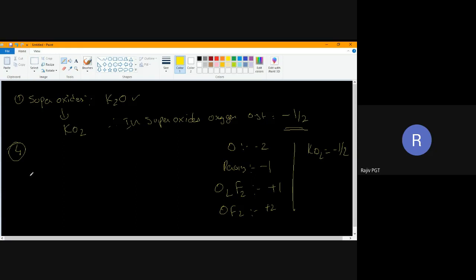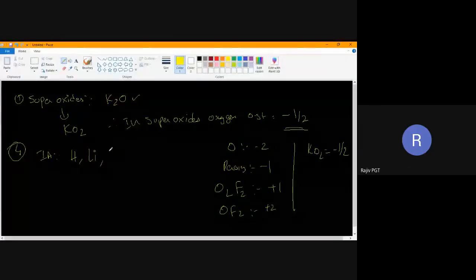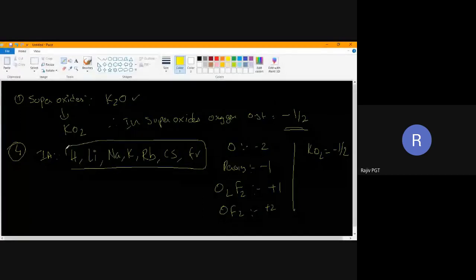So the next point is 1A group elements. What are the 1A group elements? Can you name them? Hydrogen, lithium, sodium, potassium, rubidium, cesium, francium. All these elements will have a +1 oxidation state.